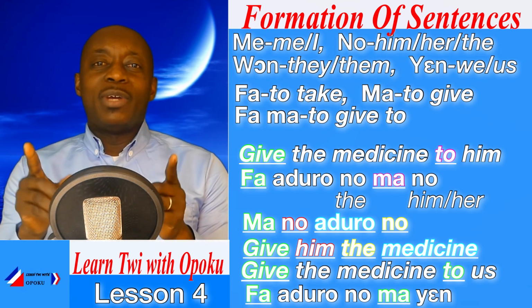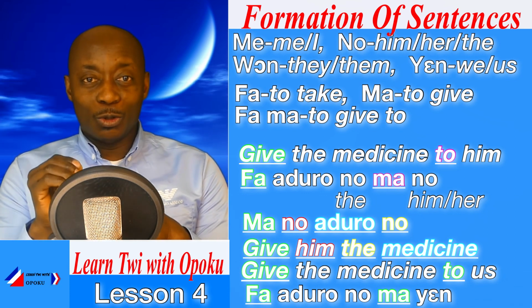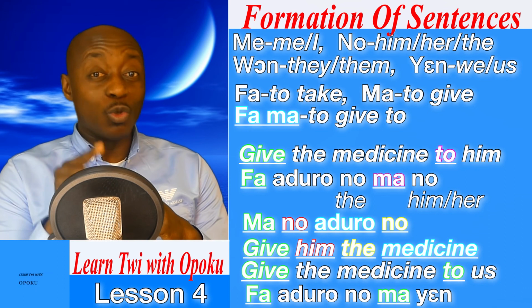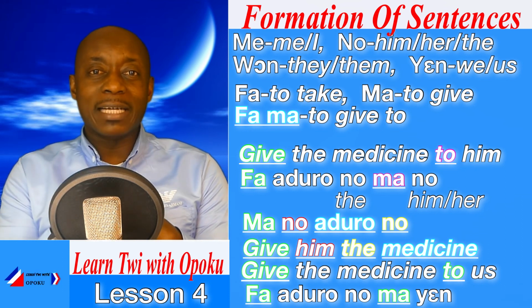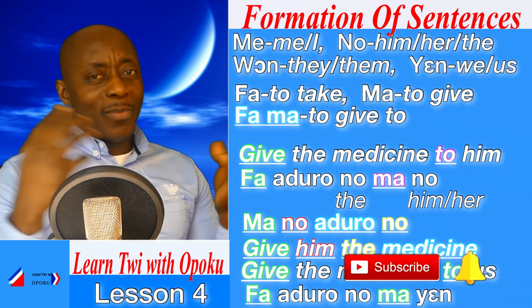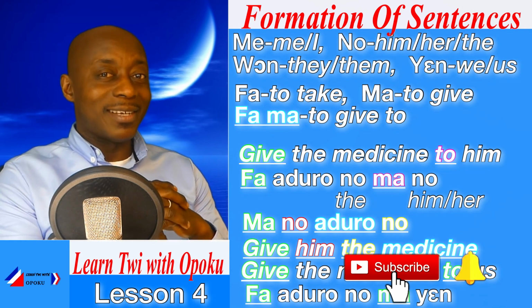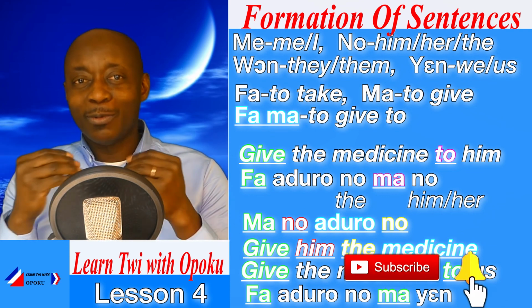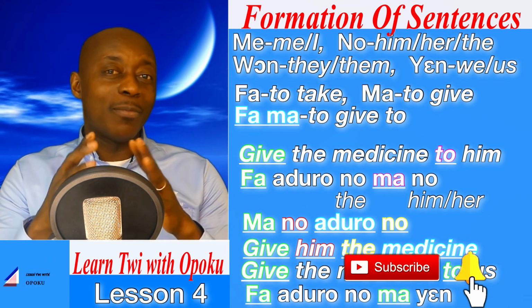So what have we learned? We have learned how to use fama, and that is to give to in Twi. So we gave examples such as give it to me, fama me. I think by this time you are picking up bit by bit in the formation of Twi sentences. I urge you to keep it up, and very soon you'll be able to form sentences in Twi.